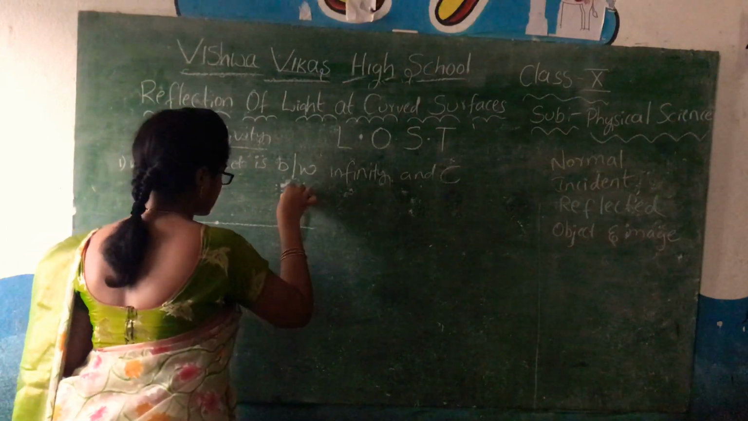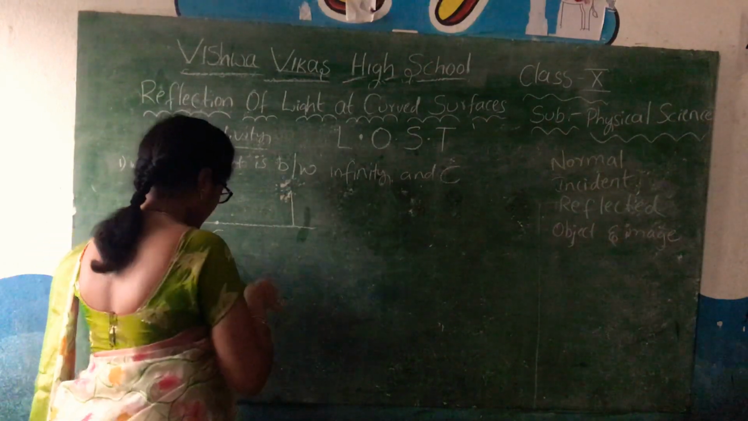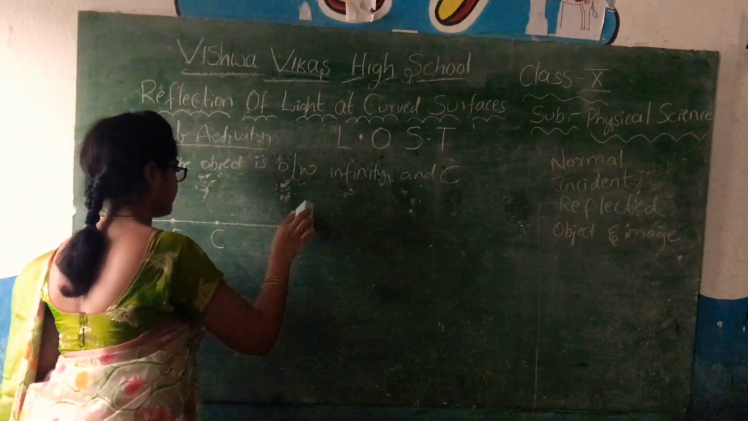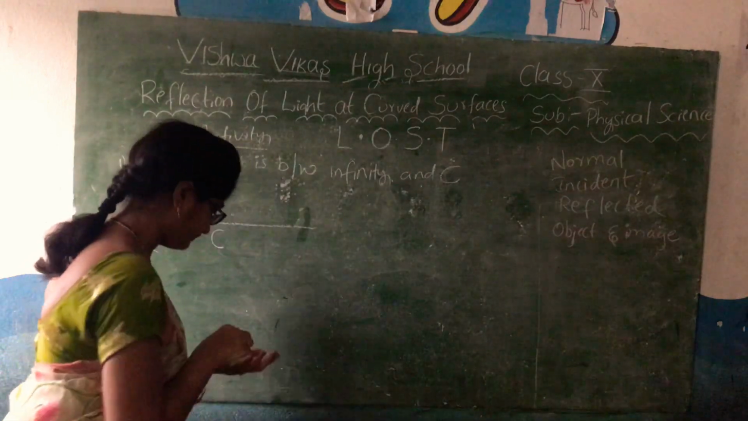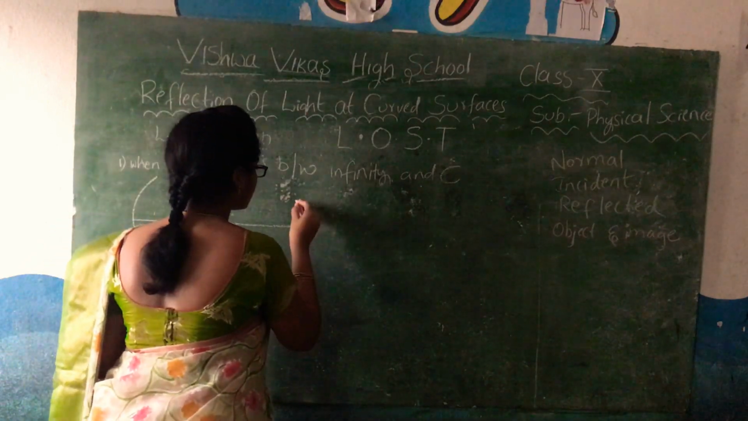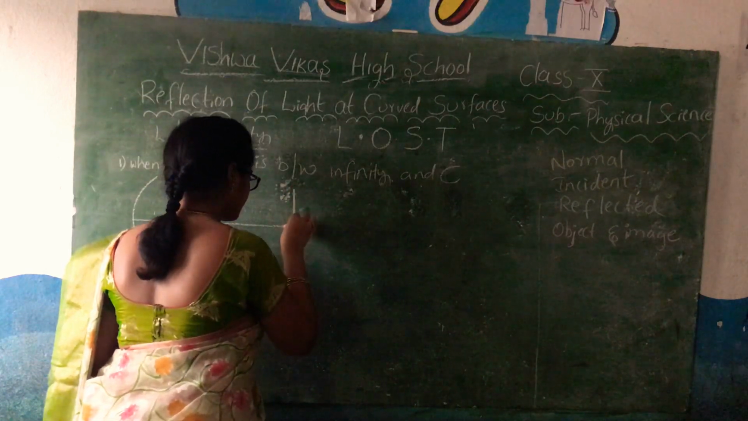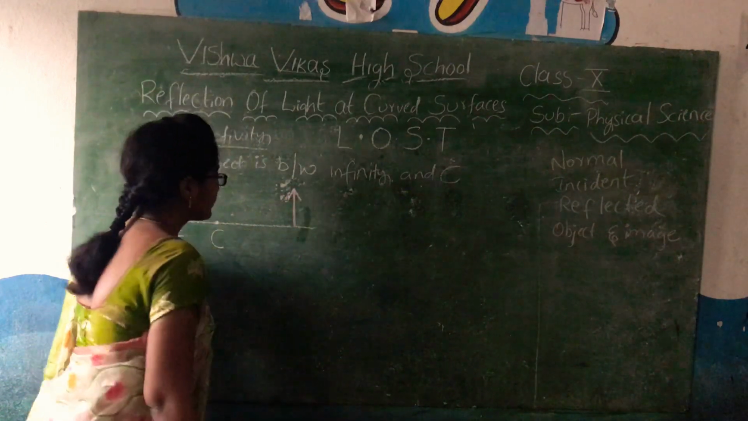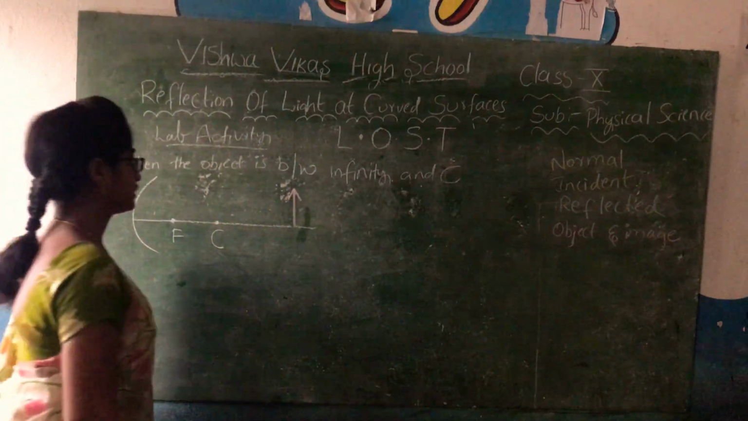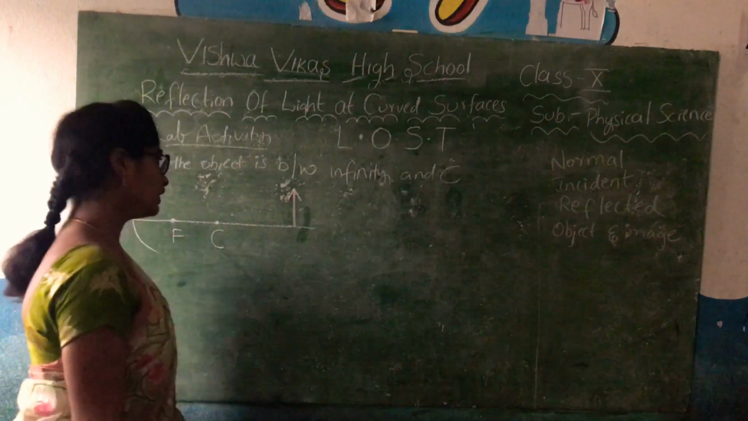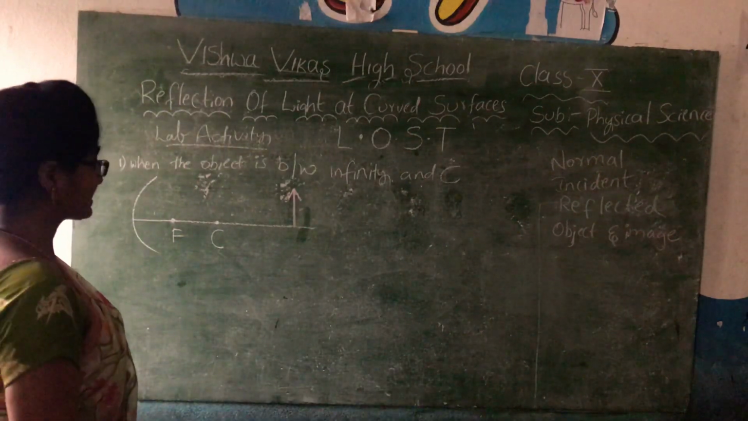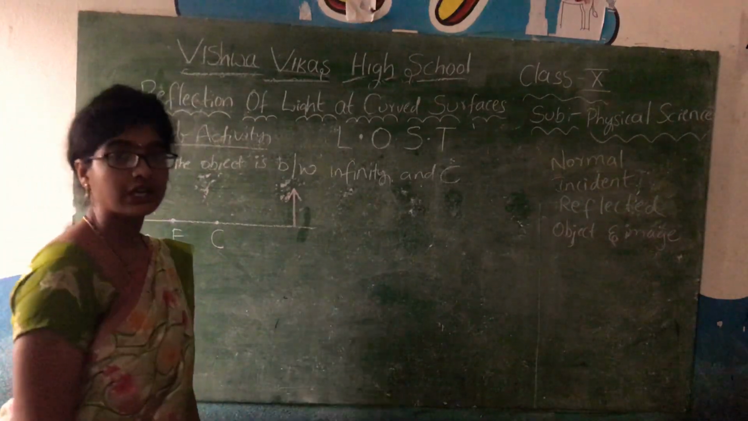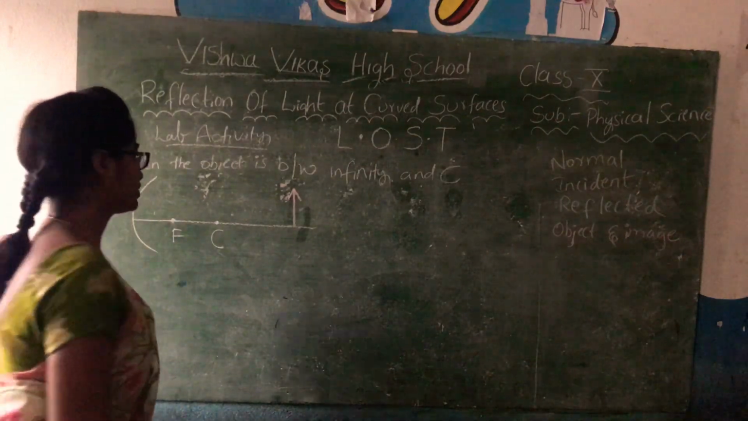So suppose it is the... I told you I will show the object using pink color, right? This is the object which is placed somewhere between the center of curvature and infinity. So now we have to see how the image is forming here.